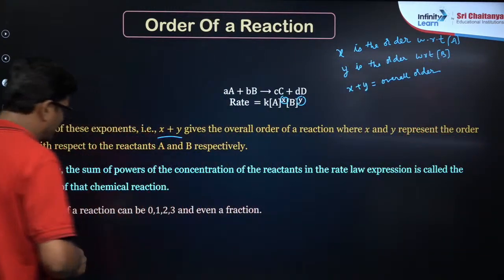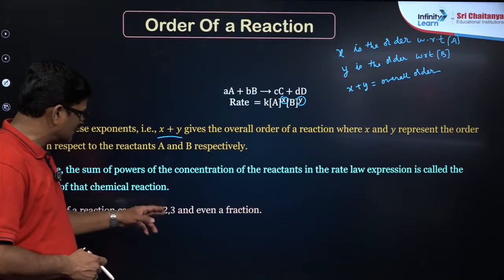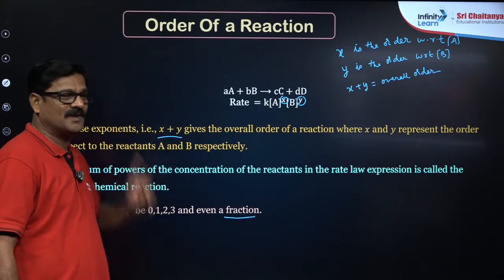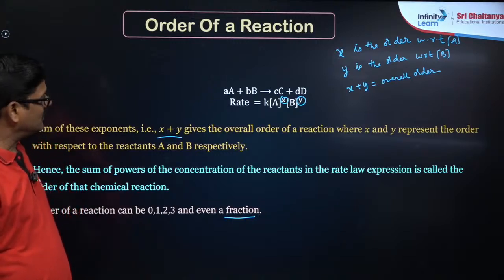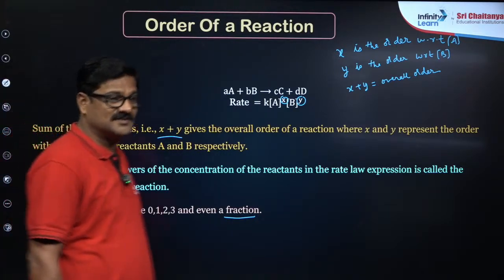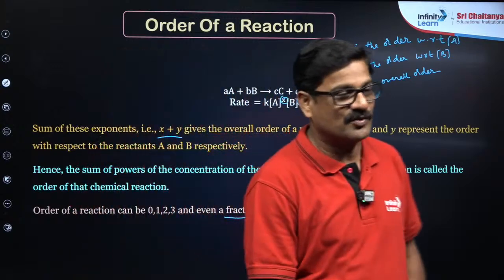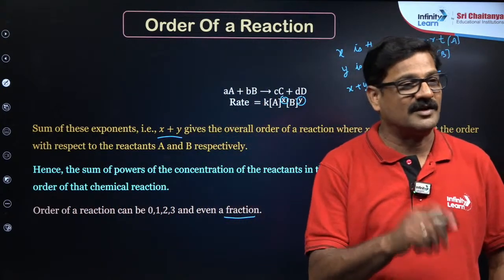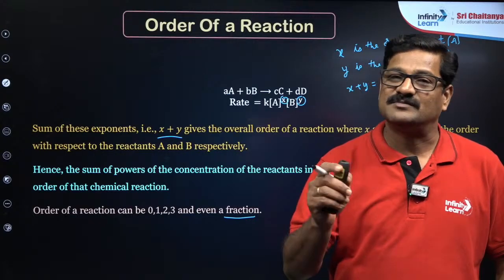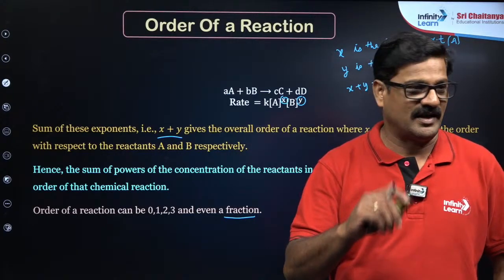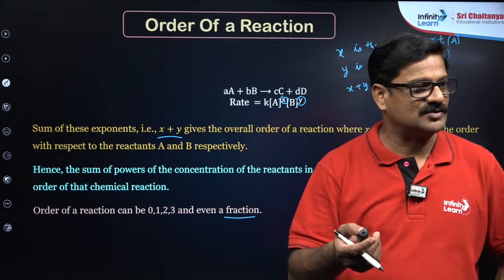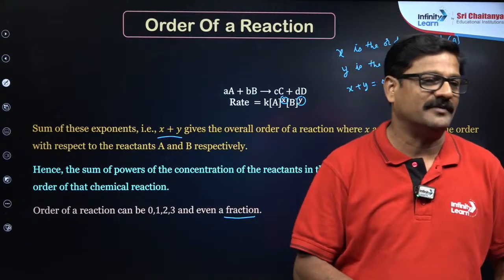So the order of a reaction can be 0, 1, 2, 3 and even fractional. We will discuss order and molecularity and the differences, then you will understand the actual question. Once you complete molecularity, you will understand. We will be talking about elementary or simple reactions and complex reactions. In complex reactions, where it is going to be more than 2 or 3, there you have to identify that.